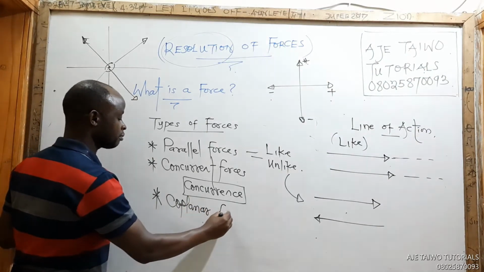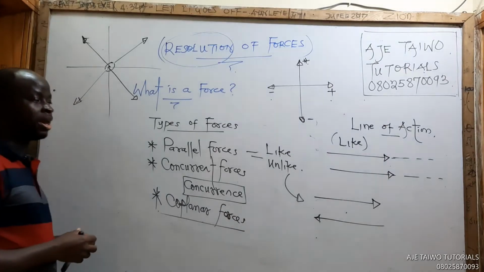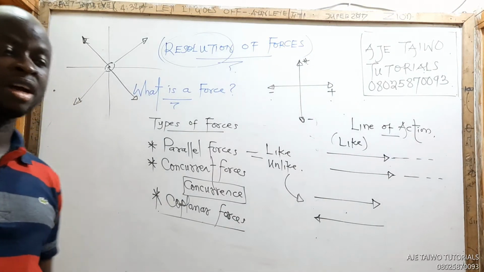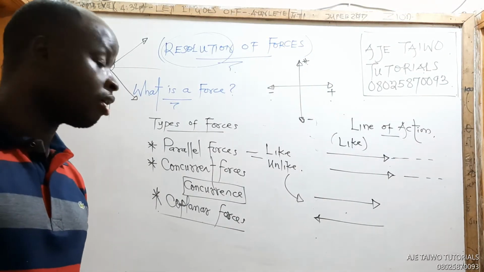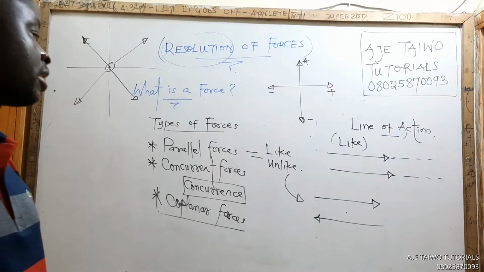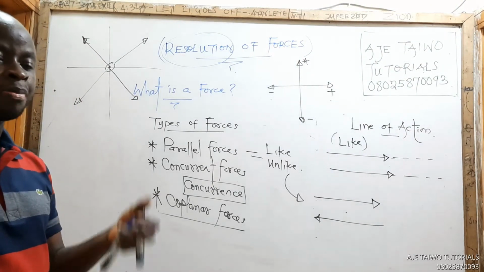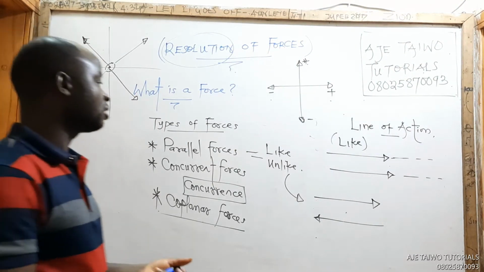And the third type of force we have is called co-planar forces. What do we call co-planar forces? Co-planar forces are forces that lie on the plane, forces whose lines of action lie on the same plane. They could be concurrent, they could be parallel.